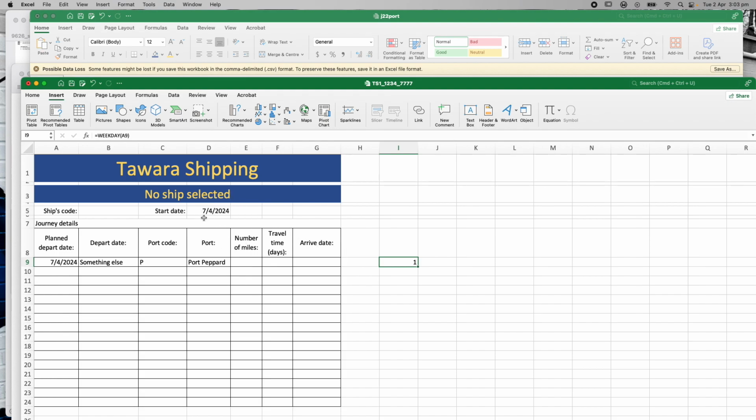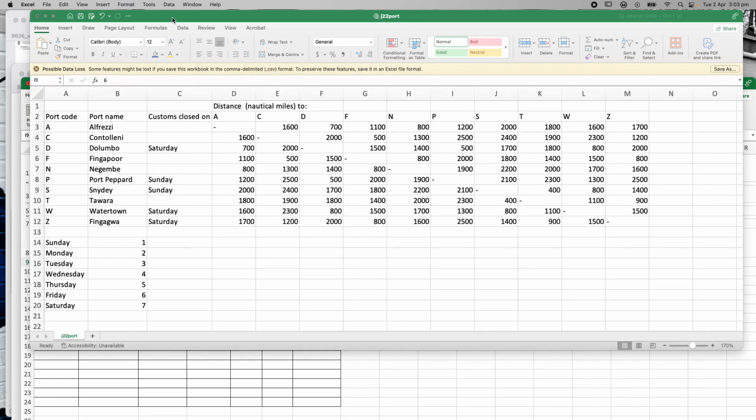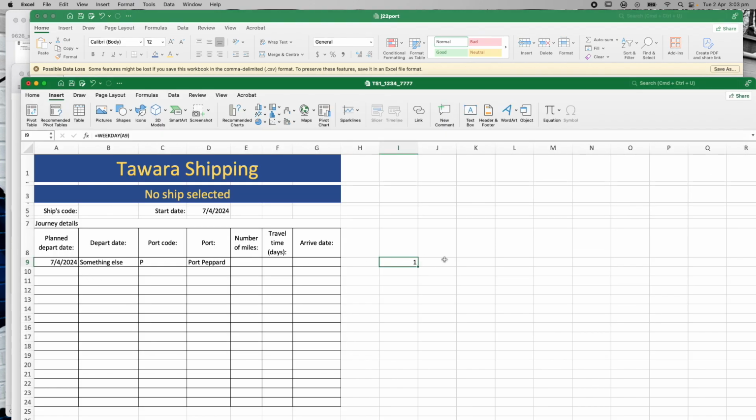So 7th of April, which is a Sunday, is coming over here and it's saying to me, okay, on the Sunday, which if I look here, it should be closed. So I've just checked that by doing WEEKDAY of A9, okay. So let's go back to this section in here.